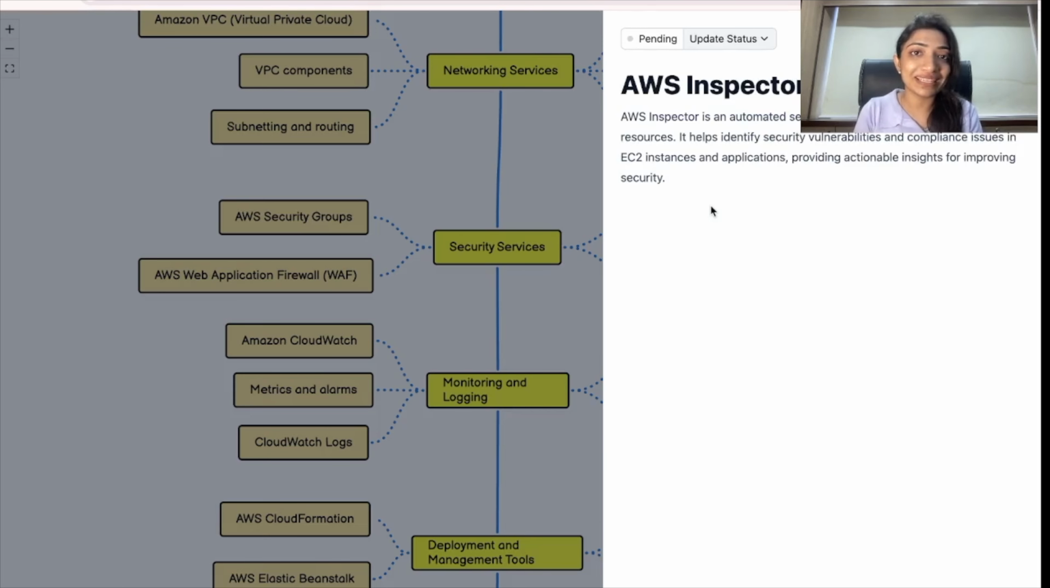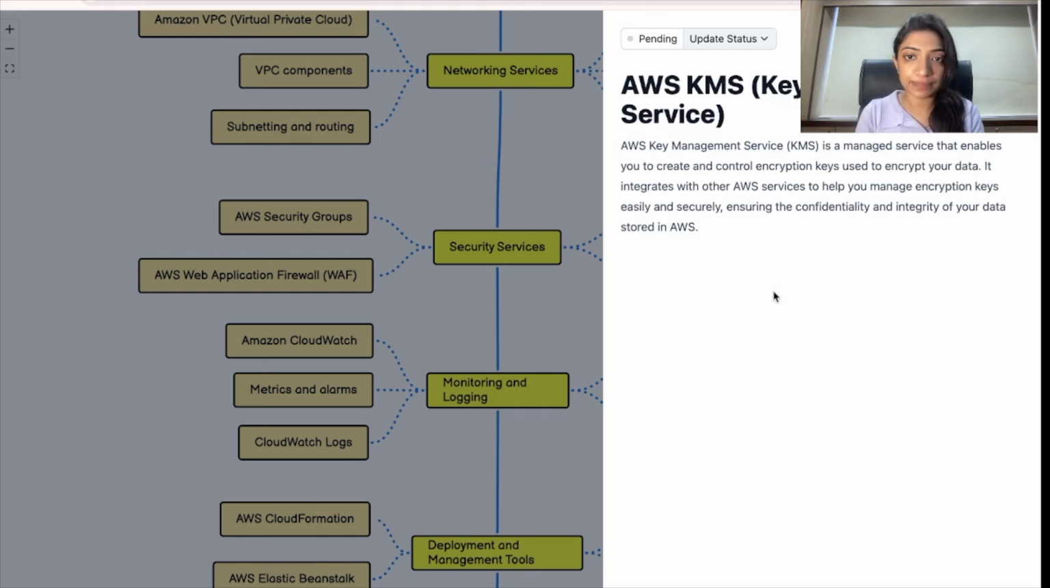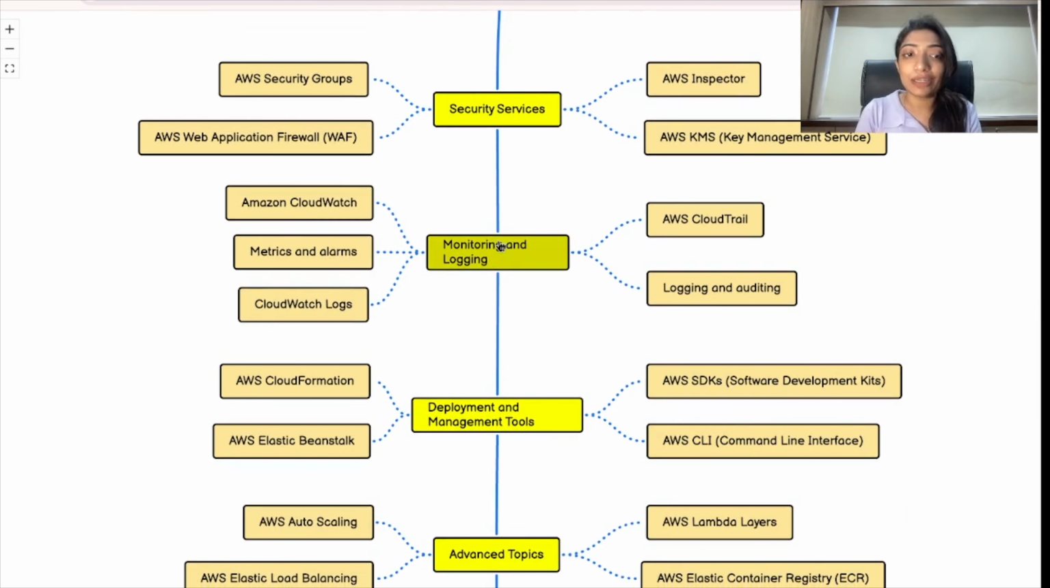What is AWS Inspector? It is an automated security assessment service for your AWS resources. It will help you to identify the security vulnerabilities and compliance issues in your EC2 instances and applications, providing insights for improving security. What is KMS? So AWS KMS is a managed service again that enables you to create and control encryption keys, which are used to encrypt your data. Our next domain would be monitoring and logging.